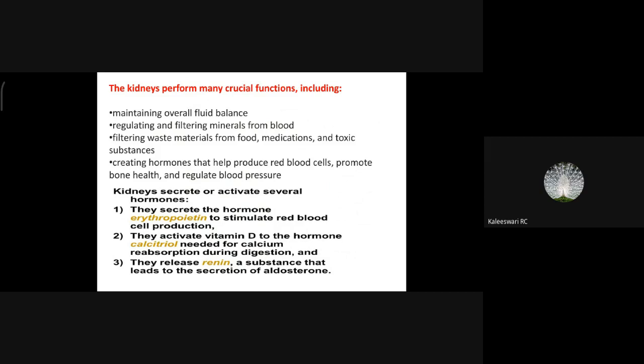When medications are taken by the patient, the waste material is filtered by the kidney, and parameters vary due to medications. Sometimes it becomes red, sometimes pink, sometimes dark yellow.